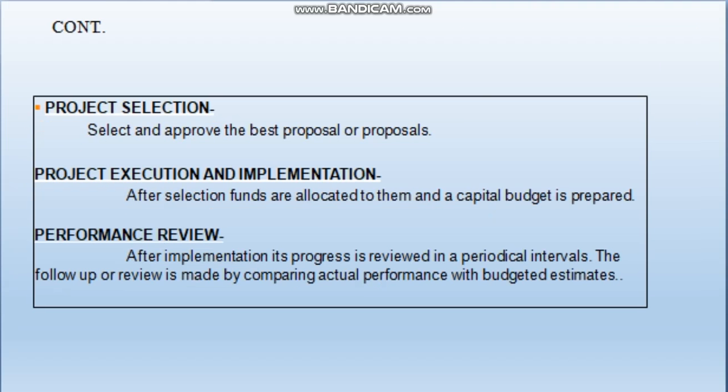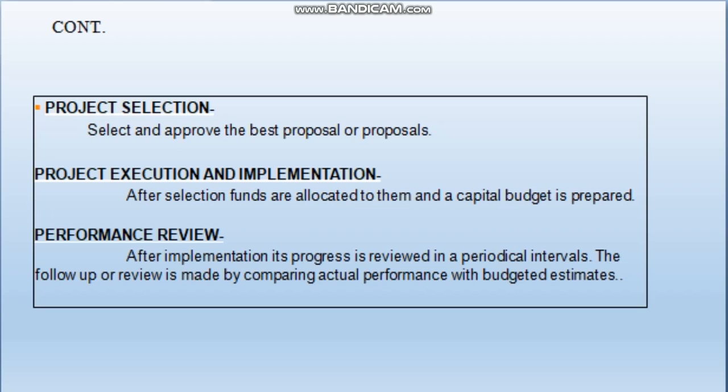And the fourth step is project selection. After evaluating the projects, the best proposal or proposals are selected and approved. The fifth step is project execution and implementation. In this stage, funds are allocated to the selected projects and the capital budget is prepared.